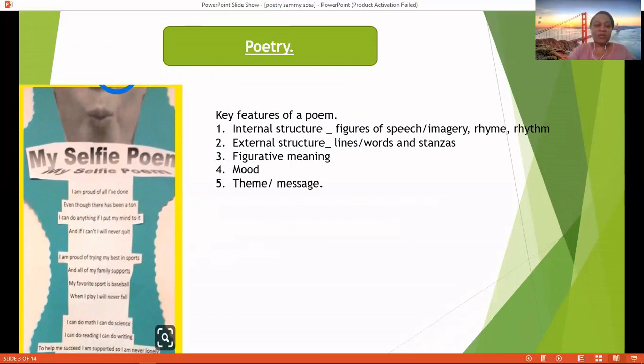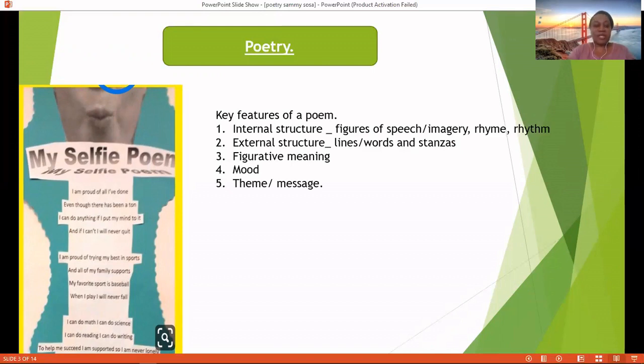I am proud of all I have done, even though there's been a ton. I can do anything if I put my mind to it. And if I can't, I will never quit. I am proud of trying my best in sports, and all of my family supports.